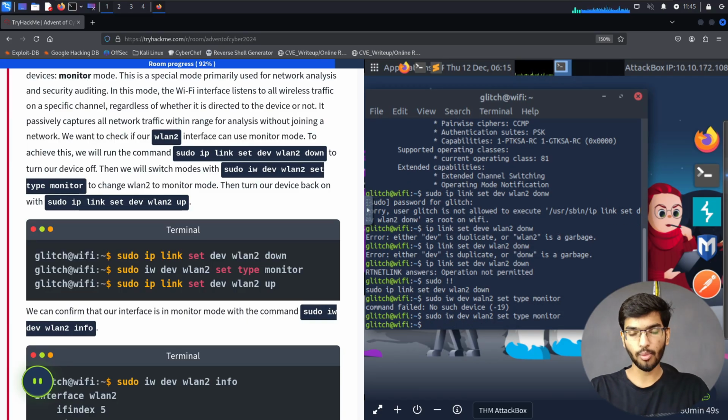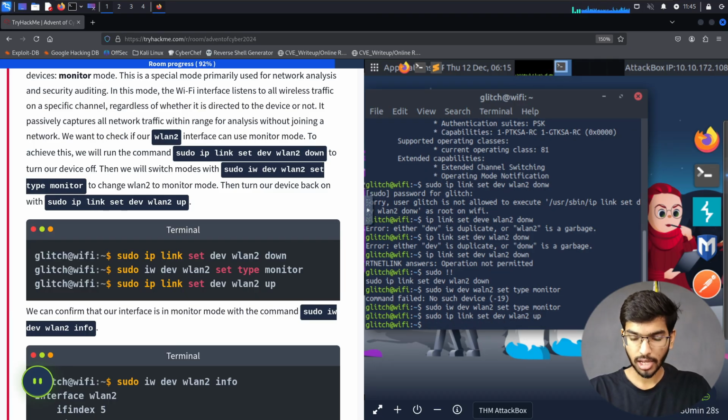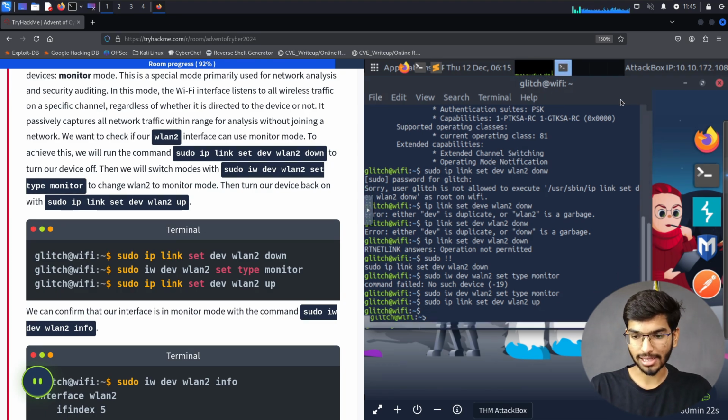Now it has set up my Wi-Fi interface from managed to monitor, which has the ability to look for the activities happening in the access point which I specified. So now I need to bring this up. I'll say sudo ip link set dev wlan2 up. Now it has brought up the network interface card for the Wi-Fi to be accessed.